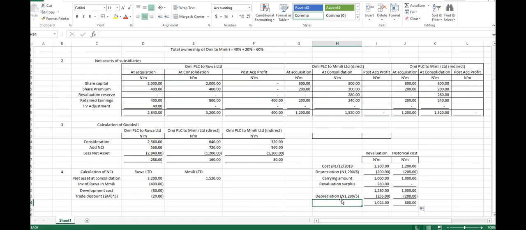Now, what's the difference? Our depreciation has a difference of what? No, our depreciation has a difference of 256. This one is 200, this one is 256. Am I right, please? Yes. Okay. Now, 256.